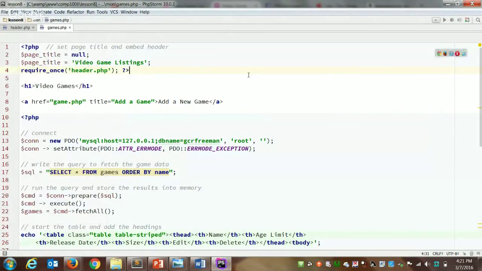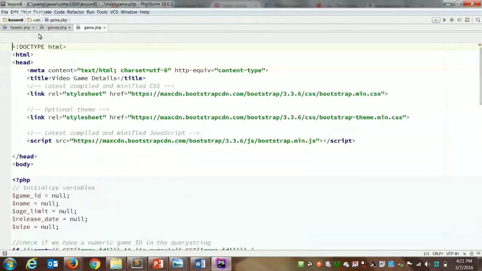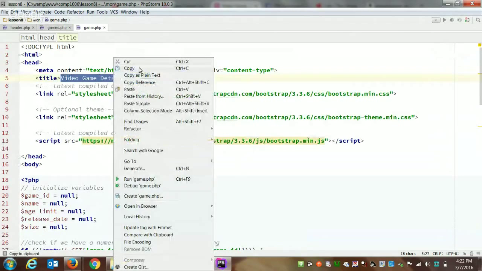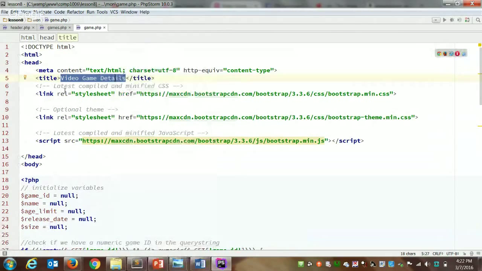So on game.php, we're going to do the exact same thing. I'll copy the title to the clipboard. The title on this is video game details. So I'm going to copy that. We're going to set that as our page title variable and include our header.